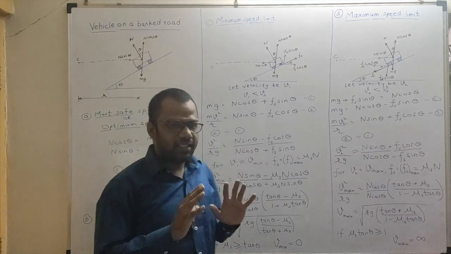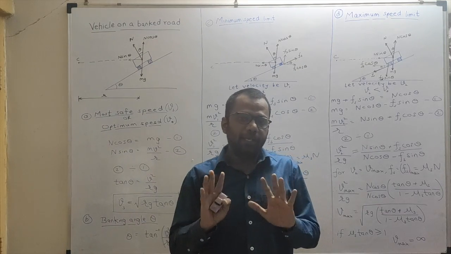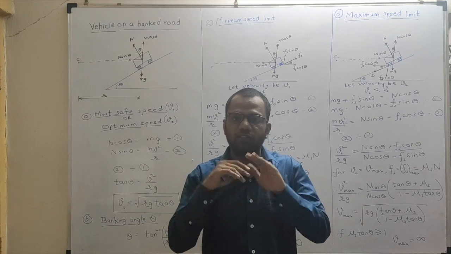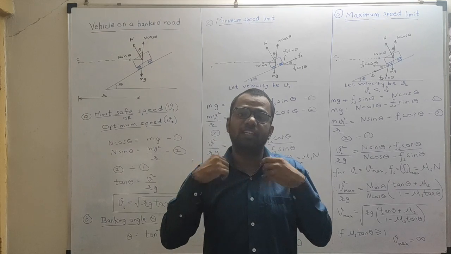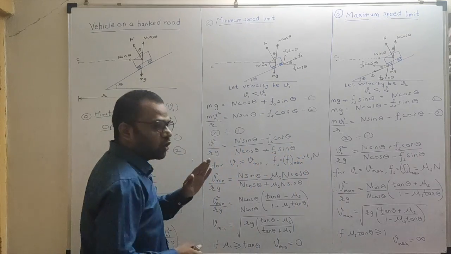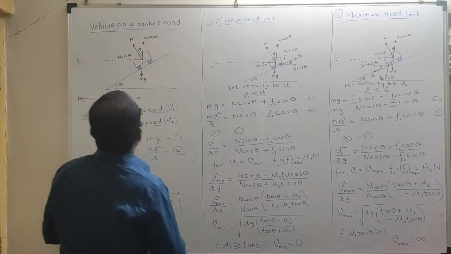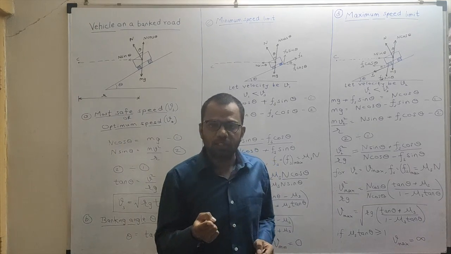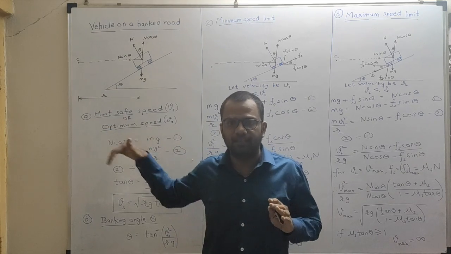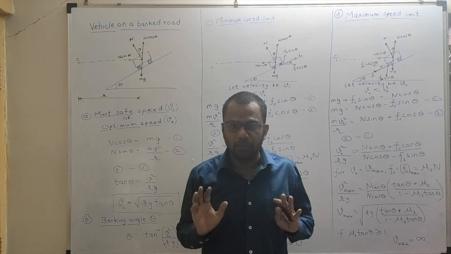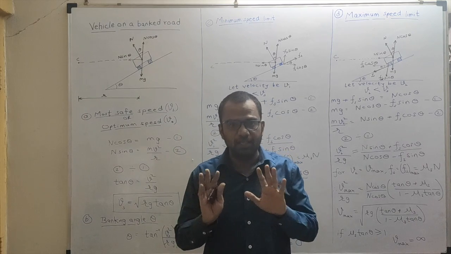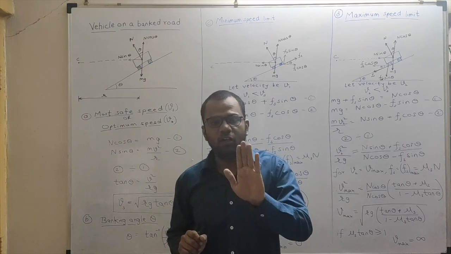In the first case, we will not make use of the frictional force, or you can suppose that the friction force is absent. Hence we will not show the friction force in our first case. If I don't make use of the friction force, then the speed will be the safest speed that we can drive on the curved road, because we are not using the unreliable frictional force. This is also called the optimum speed.